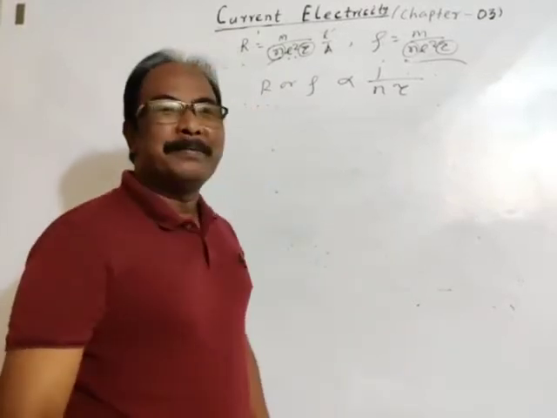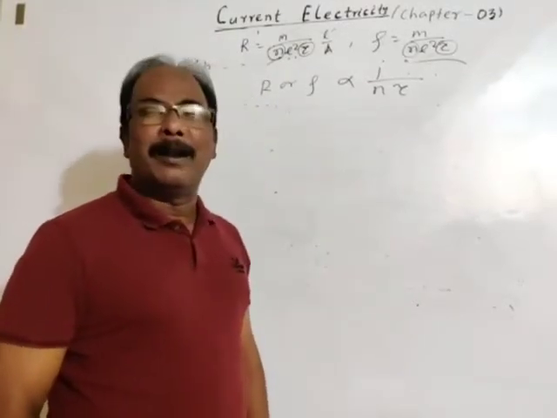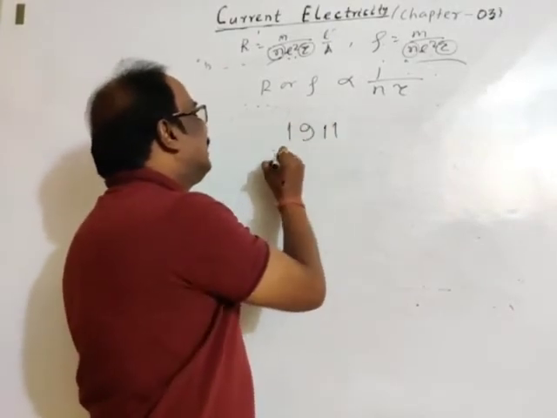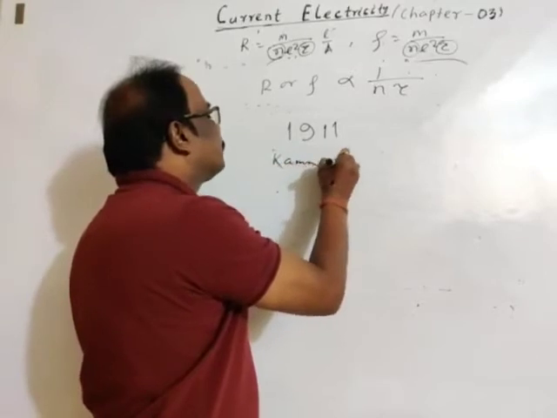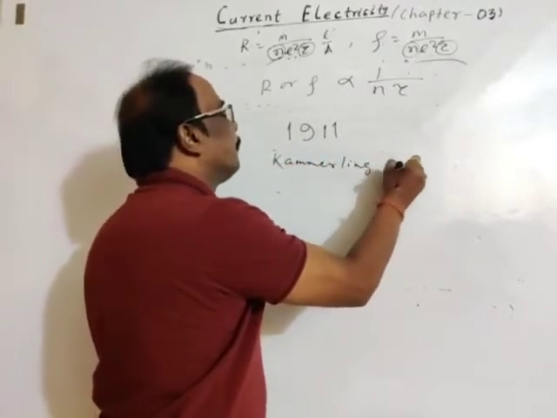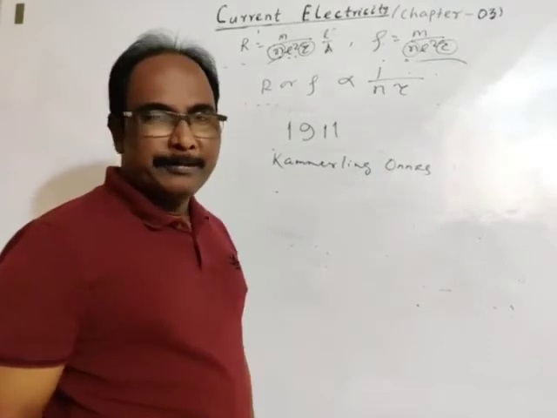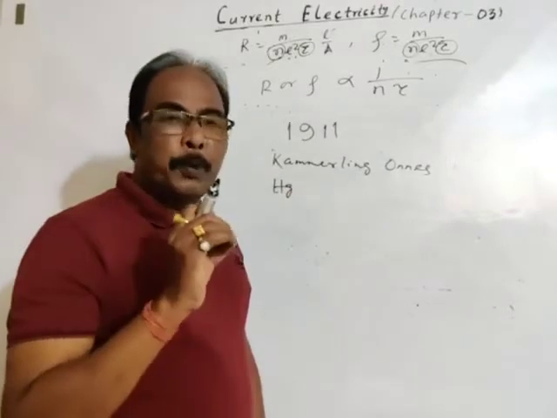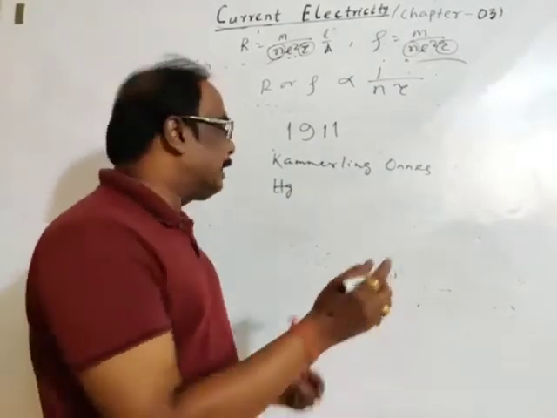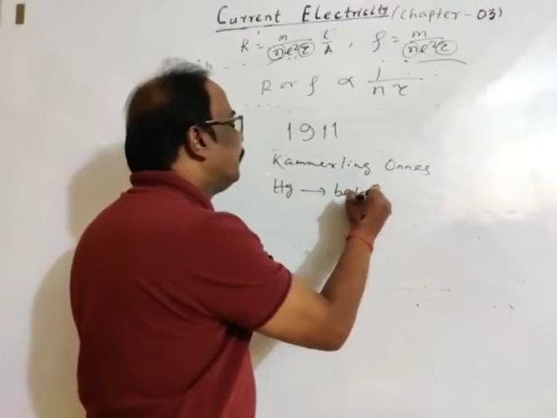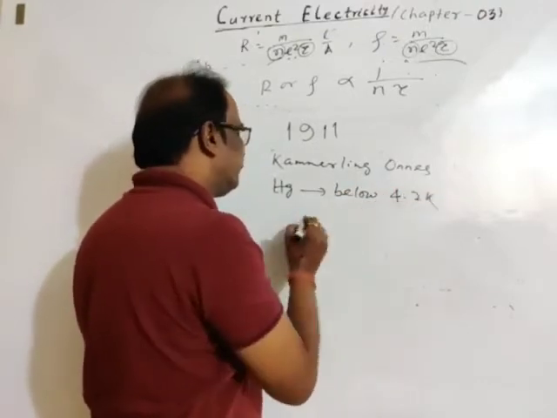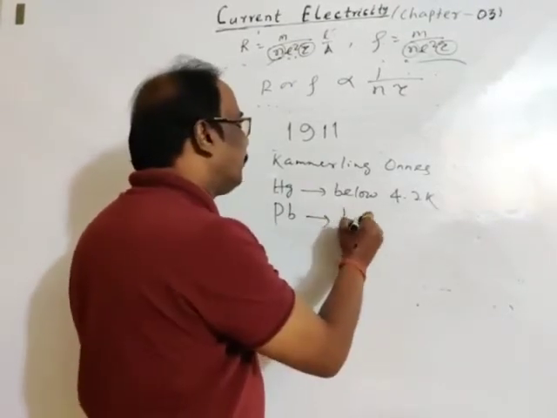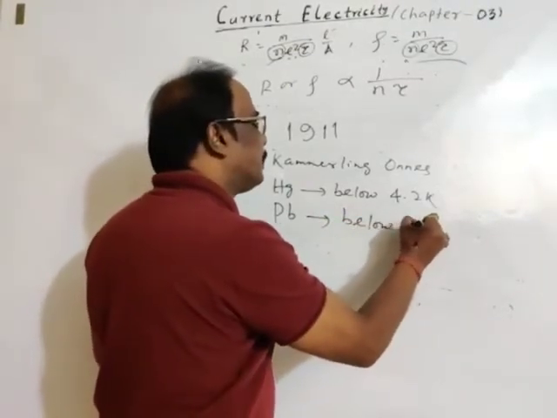Okay. So in this context, experiments were carried out more than 100 years ago. In 1911, Kamerlingh-Onnes proved that mercury shows superconductivity, meaning zero resistivity, at 4.2 Kelvin, and lead shows zero resistivity below 7.2 Kelvin.